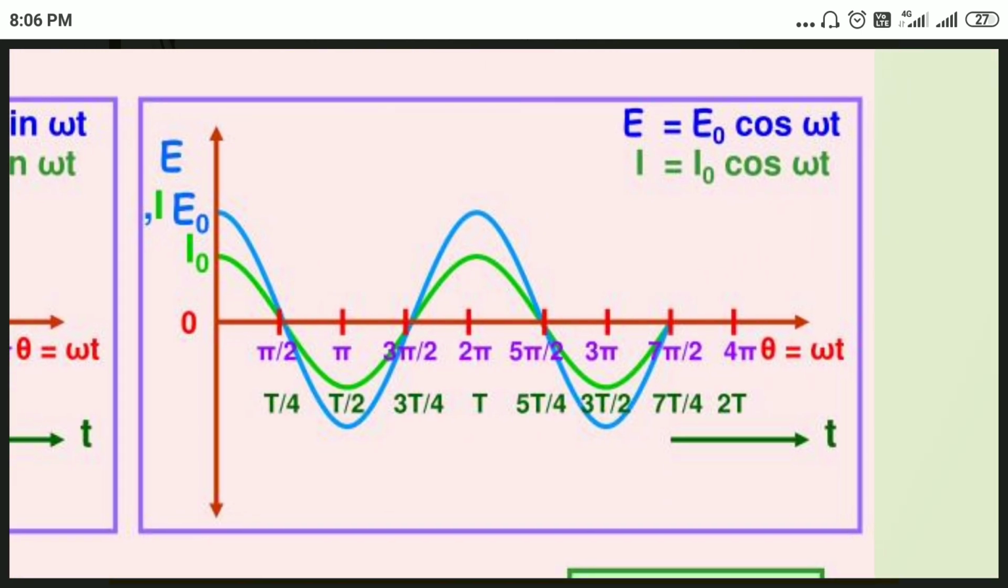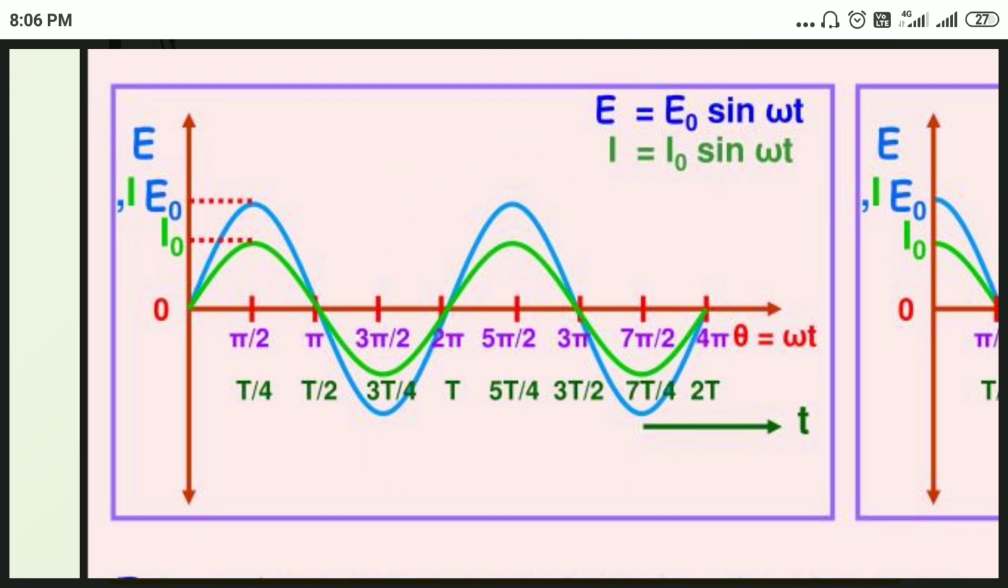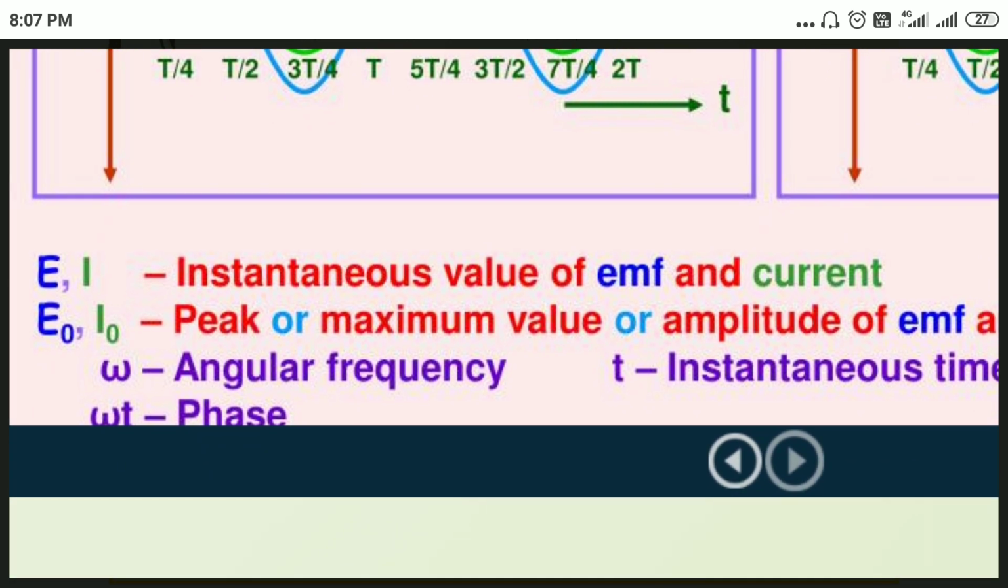Alternating current can be expressed in terms of a sine wave or cosine wave, so it is harmonic in nature. The harmonic instantaneous EMF or current can also be written as V naught cos omega t or I naught cos omega t. Per every half cycle the phase is reversed. In the first half cycle the phase is positive, the second is negative, then positive, then negative. In this way current flows. This is alternating current.